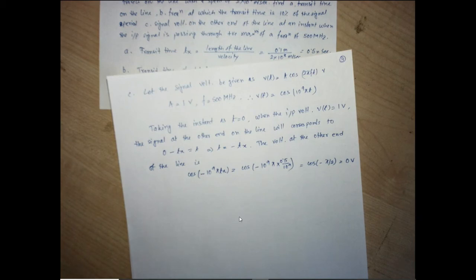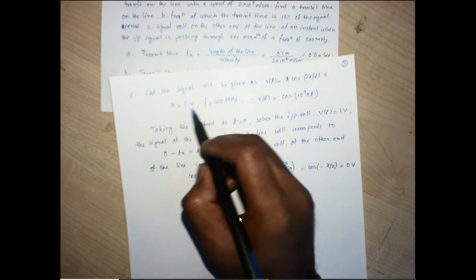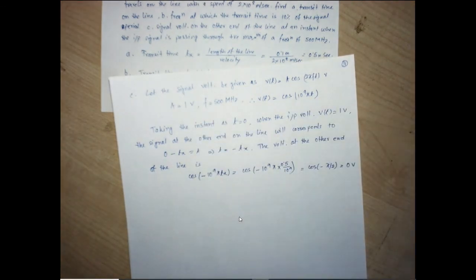If it's supposed to have the 0 value, then we can think of a sine signal. As it is having the positive maximum at the input end, we have been thinking of the cosine signal. It is given that it has a signal frequency of 500 megahertz and the amplitude is given as 1 volt. So we have this kind of configuration. Let us consider that at the input, when it has the positive maximum, we are considering the t equals 0 instant.